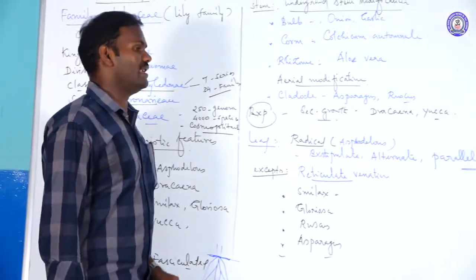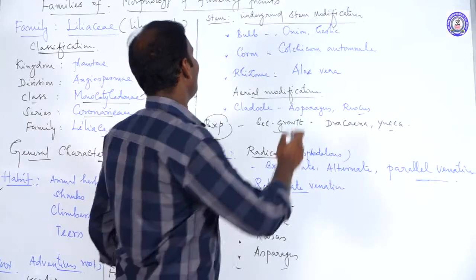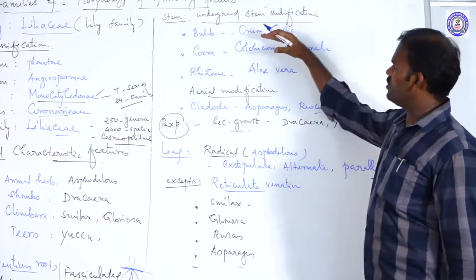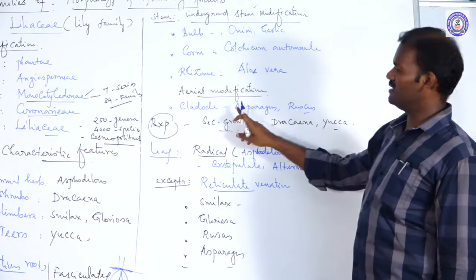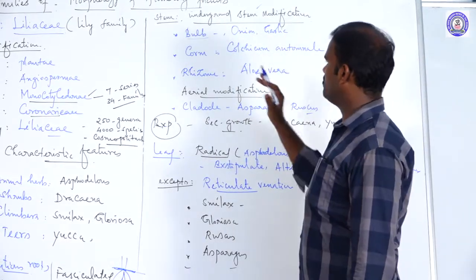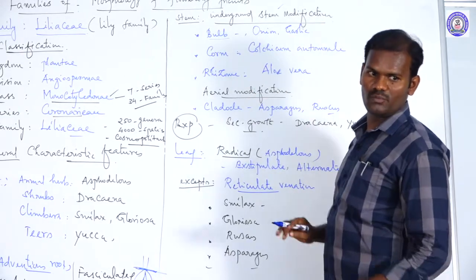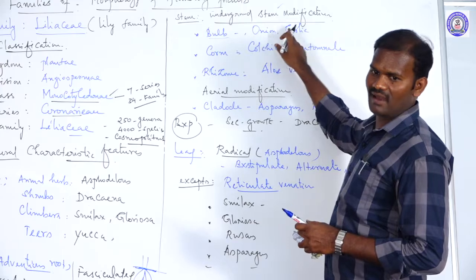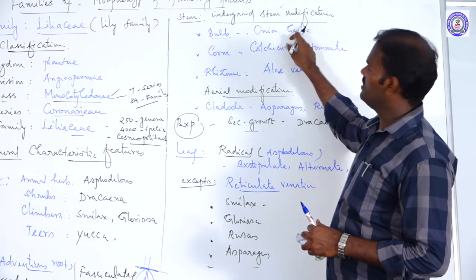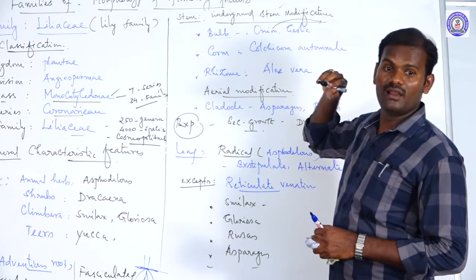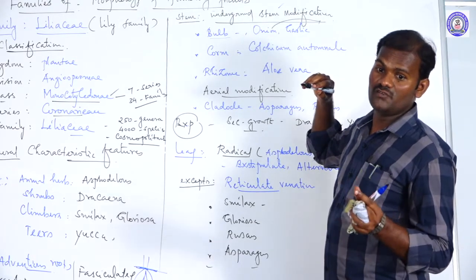Next, if you take the stem character, most stems are underground stem modifications. In Liliaceae, stems are mostly underground stem modifications. Some species have aerial stem modifications. Underground stem modifications, for example, bulb, corm, and rhizome. Bulb, for example, onion, Allium cepa, and garlic, Allium sativum. Here, especially in Allium cepa, the edible part is the fleshy leaf base.